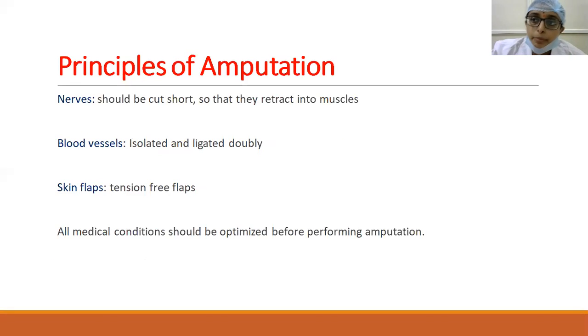And before doing the amputation, preoperatively, all the medical conditions of the patient should be optimized. That is, their serum albumin levels should be more than 3.5 grams, and the leukocyte count should be good. The hemoglobin levels should be good when you are closing the amputation stump, because unless those parameters are good, the wound healing will not be good. So then the stump will not be good, and as a result the prosthetic rehabilitation will not be proper. So all the medical conditions, diabetes mellitus and hemoglobin levels, everything should be optimum.